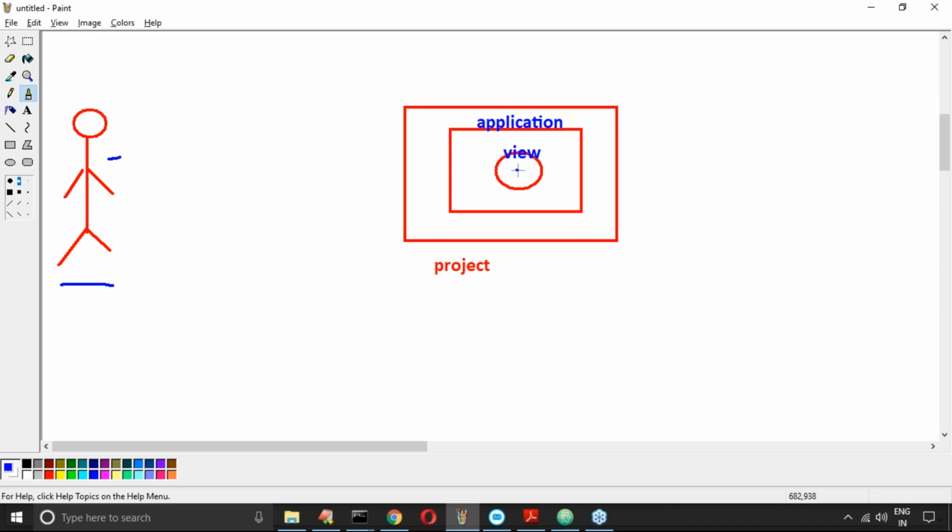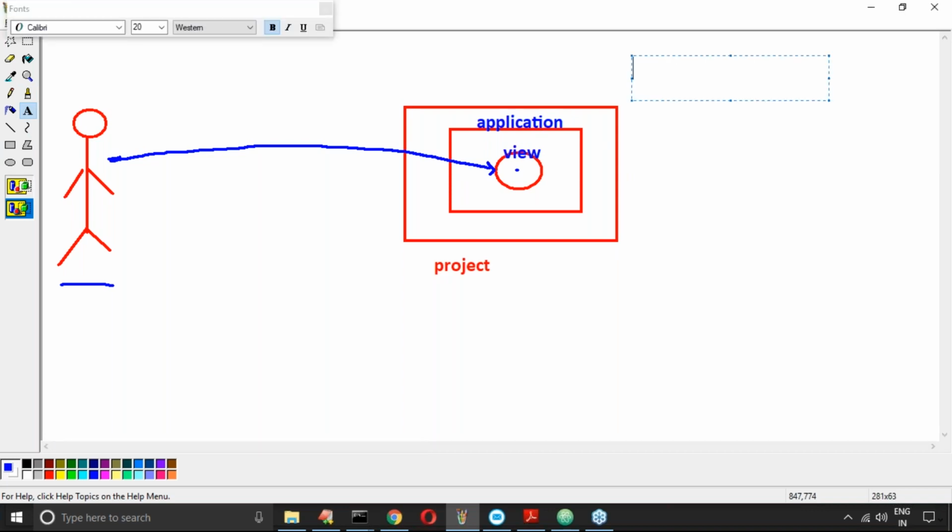How can the end user send a request for this view? You have to provide a URL pattern for the end user.